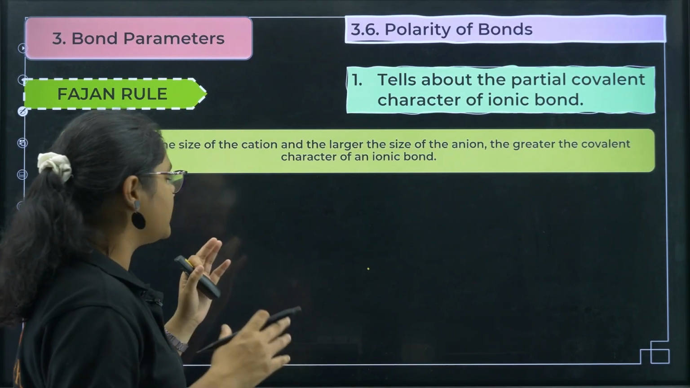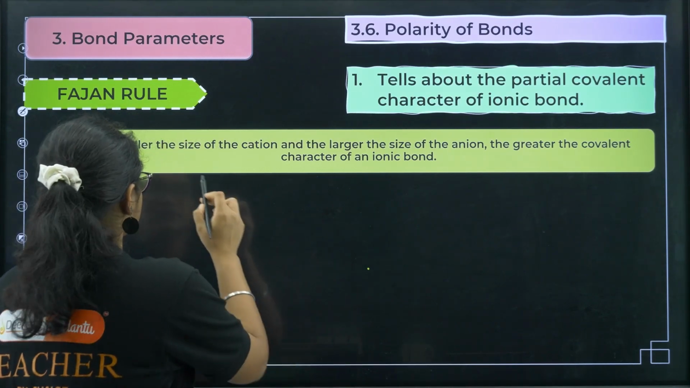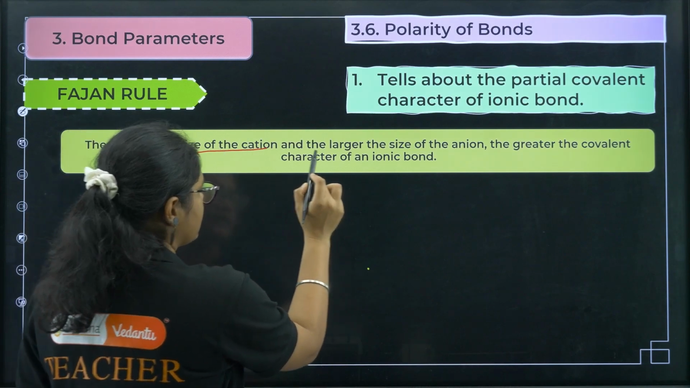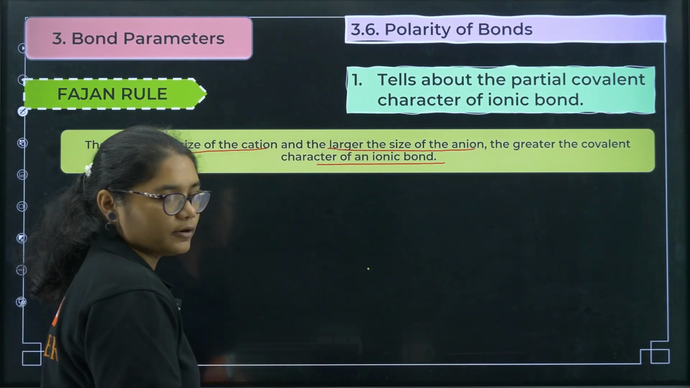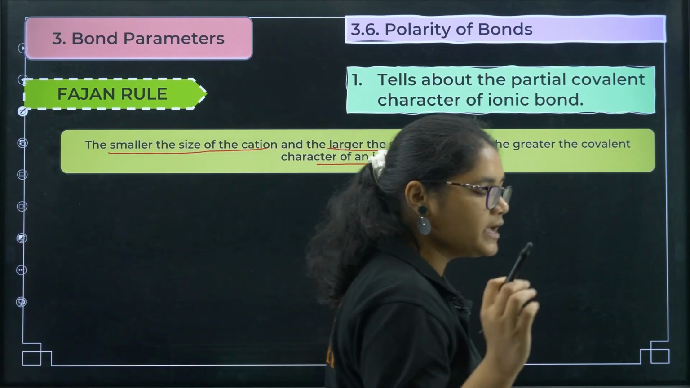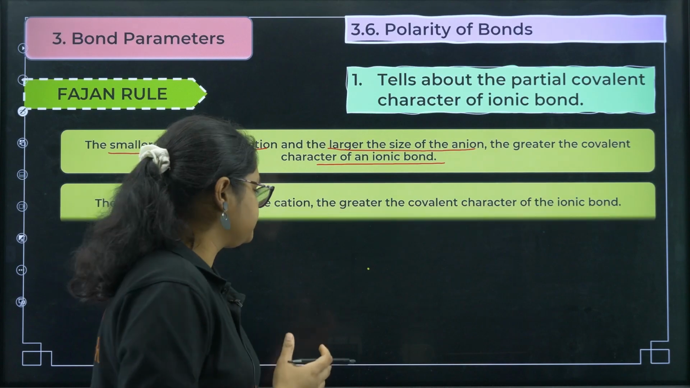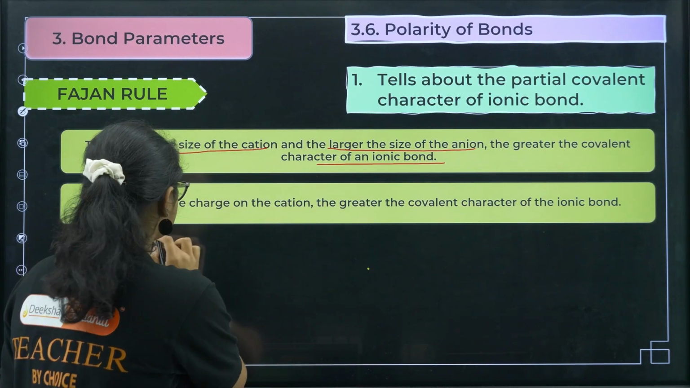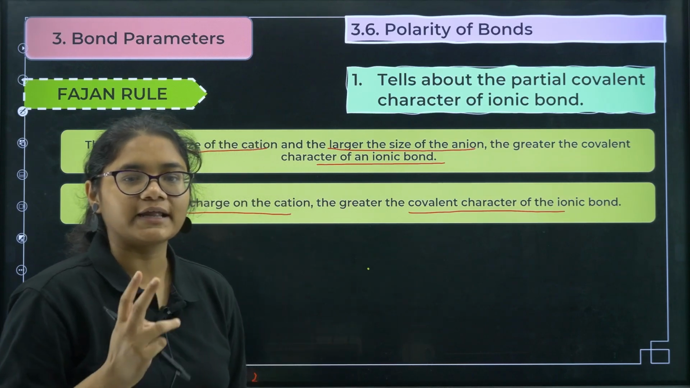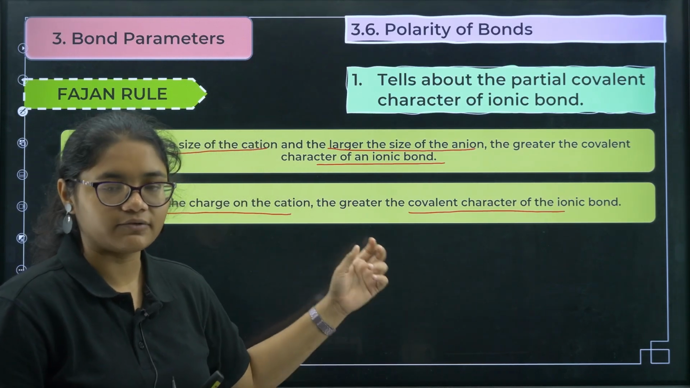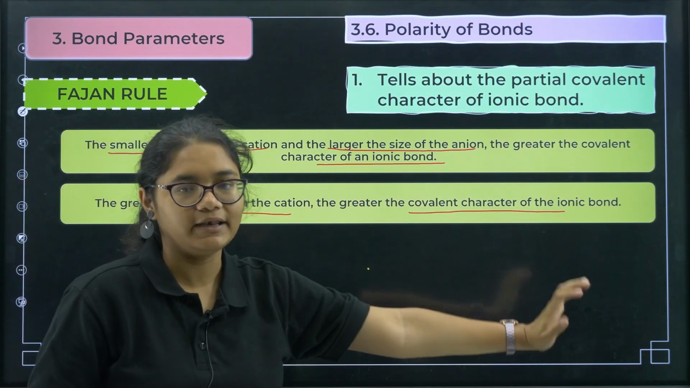In an ionic compound there will be a cation and an anion. The smaller the size of the cation and the larger the size of the anion, the greater is the covalent character of an ionic bond. So for covalent character we need a smaller cation and a larger anion. Next, the greater the charge of the cation, the greater the covalent character of the ionic bond. So the second thing is the charge of the ion. If the cation has more charge, then it will also be covalent in nature.